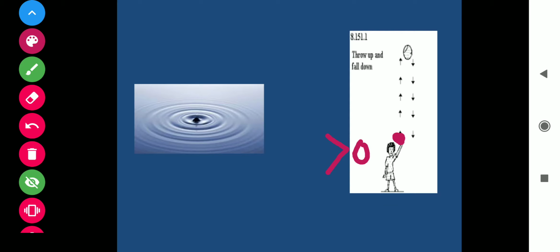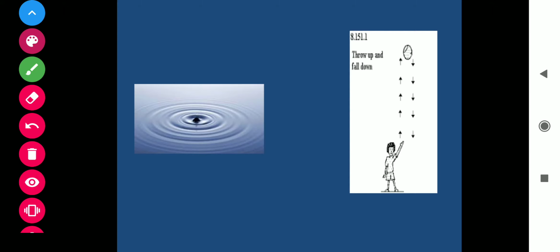When I give it some speed, the ball goes up, but the earth's gravity is constantly pulling the ball down. So the speed of the ball is decreasing, and at the highest point the speed of the ball is 0. So it is an example of retardation.